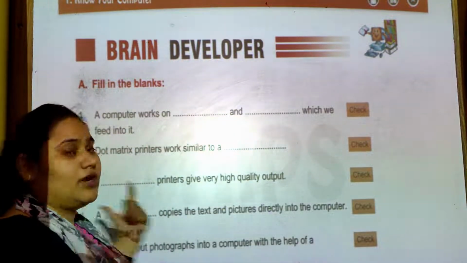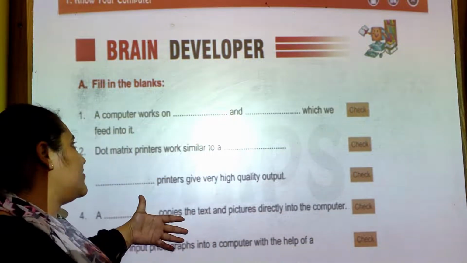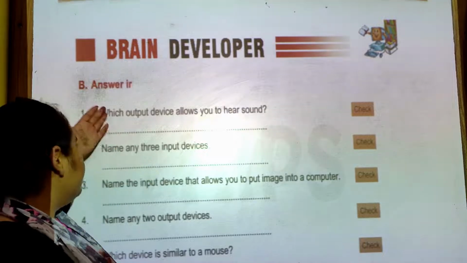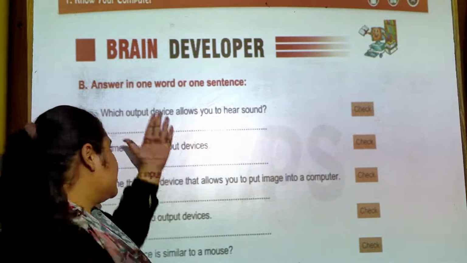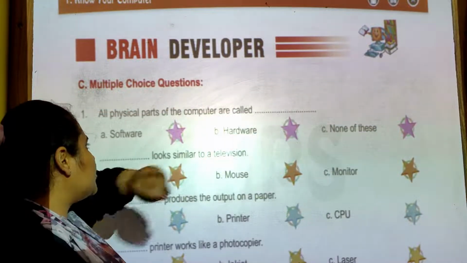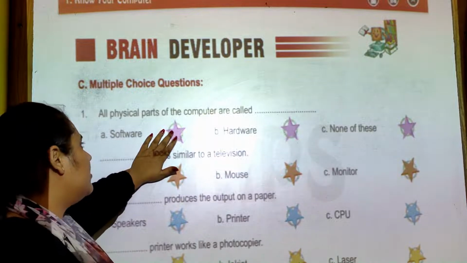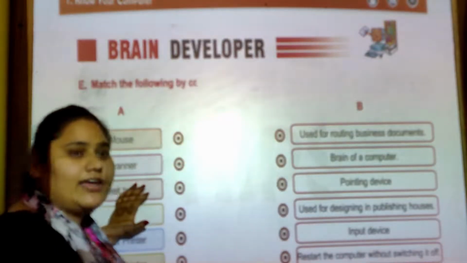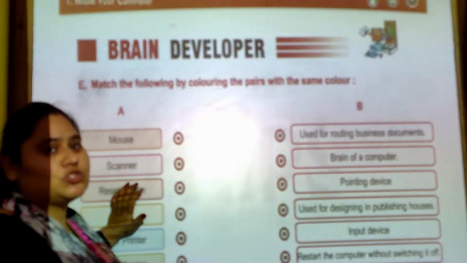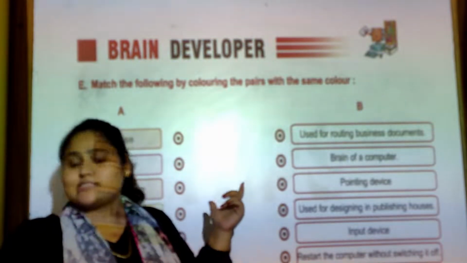I hope you understood the chapter. More exercises we have, same as fill in the blanks we have. Next we have answer in one word. You can see which output devices. We have multiple choice questions, and match the following we have. These things you have to do in your textbooks. Please do it. I will send you the answer key too.